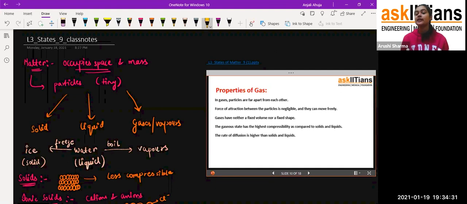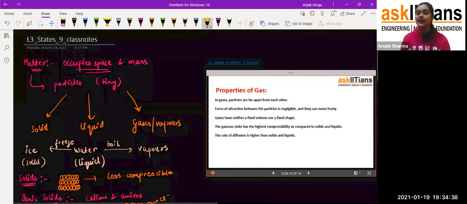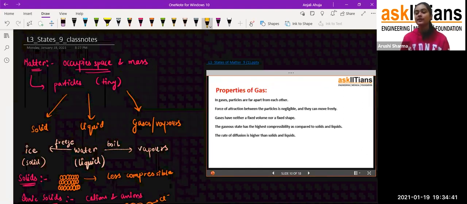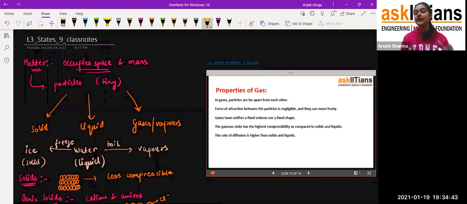If someone asks you which state of matter has the highest compressibility, it is the gas which shows the highest compressibility. Fine, students. So that's the point about compressibility. As I have told you, if the gas particles are very far apart and you try to compress it, they will come close to each other. When they come close, it is the property of the liquid state of matter, so they will convert into liquid. And if you compress it more, they will come even closer, and that's how you get the solid state of matter. So that's the property of gas.